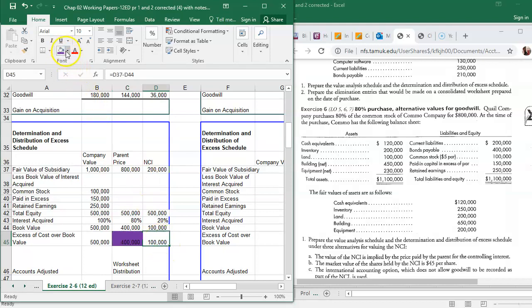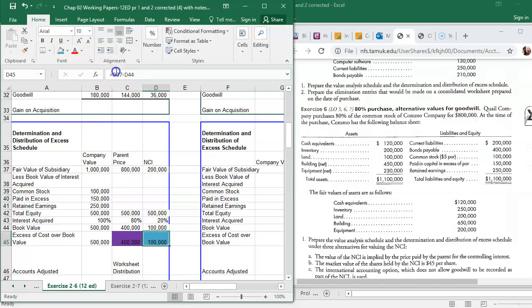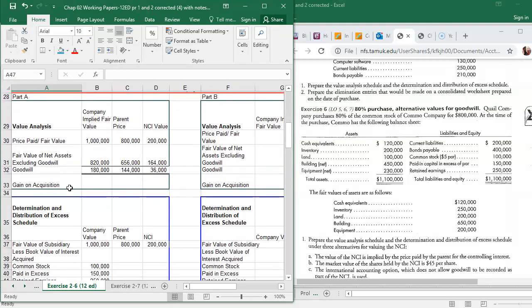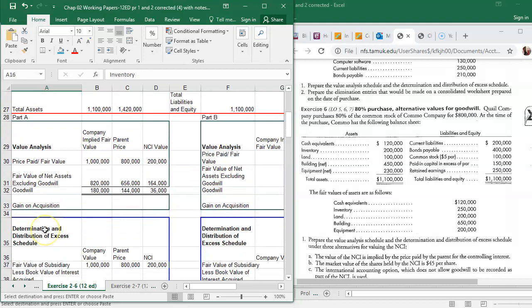All right, these accounts that are adjusted, that's the ones up here that have changes. So really all of these right here are going to be adjusted. So just copy those down.